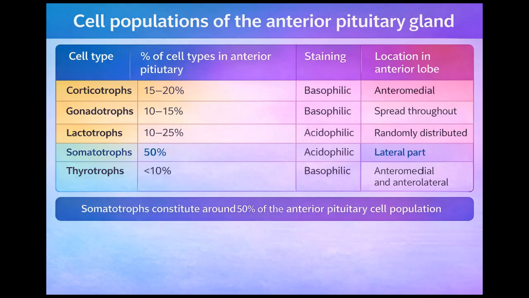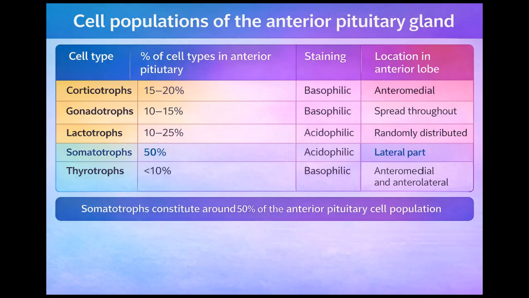The third type of cells is the lactotrophs. Its percentage is 10 to 25%, its staining is acidophilic, and its location is randomly distributed. The lactotrophs produce prolactin hormone. The fourth type of cells is the somatotrophs. Its percentage is 50%, its staining is acidophilic, and its location is in the lateral part of the gland.